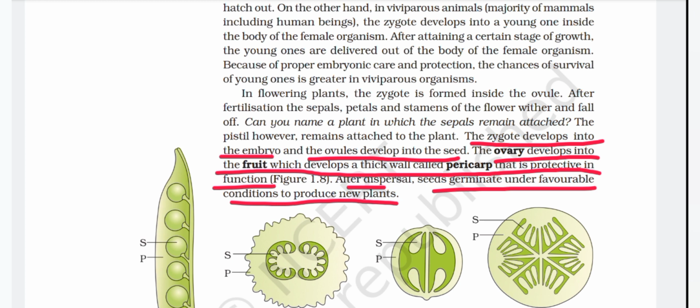A few kinds of fruit showing seeds S and protective pericarp P. Figure 1.8.